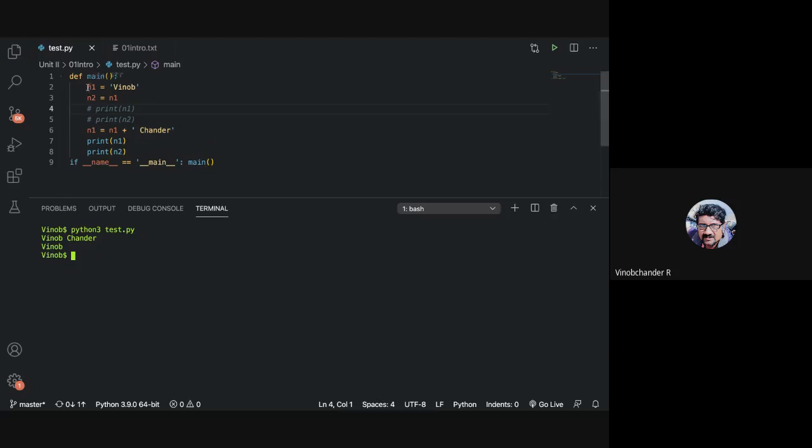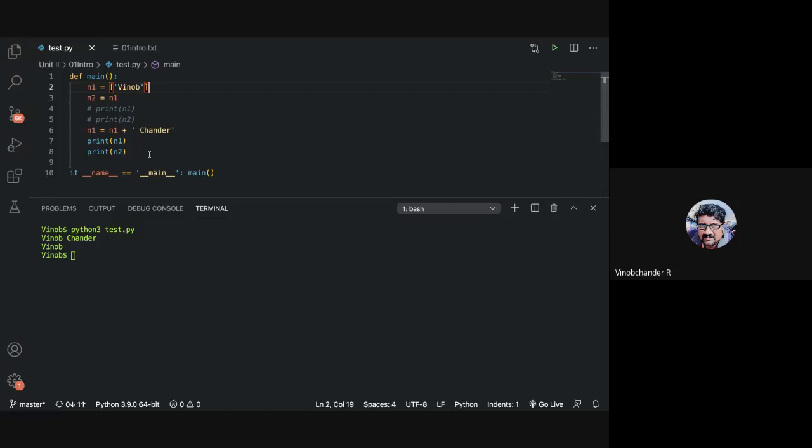Okay, now let us take some mutable data. Say, let me have a mutable data, or say, let me do it in the same thing first. Now, if I make this a list, right? So n1 is mutable or immutable?